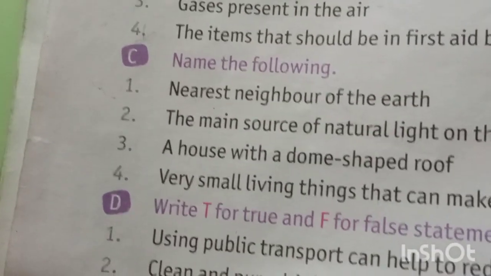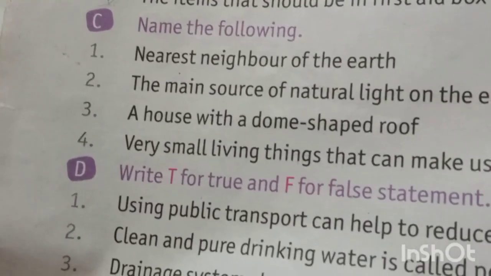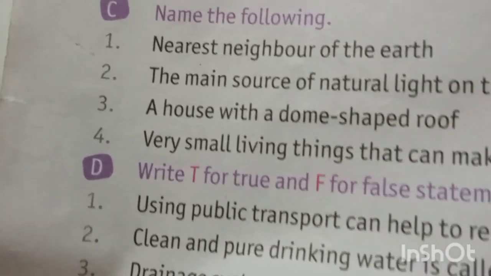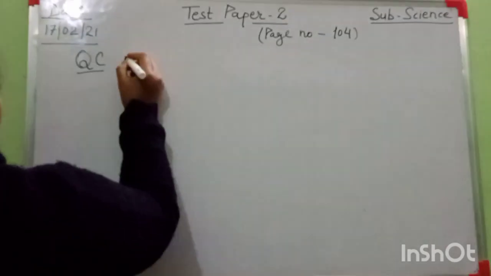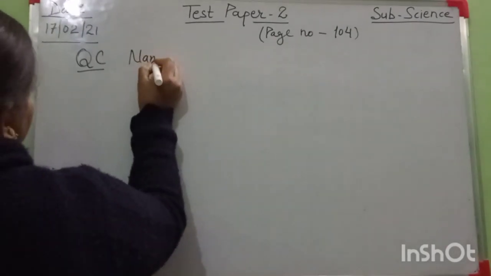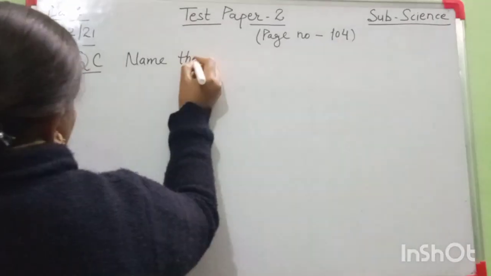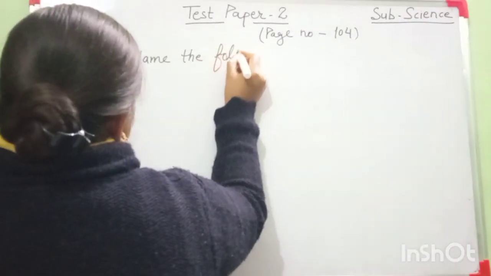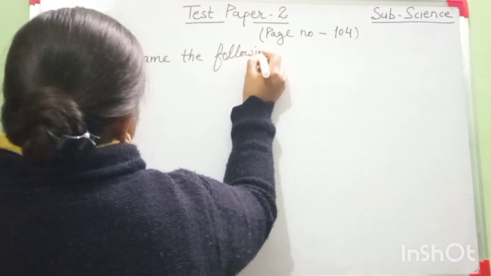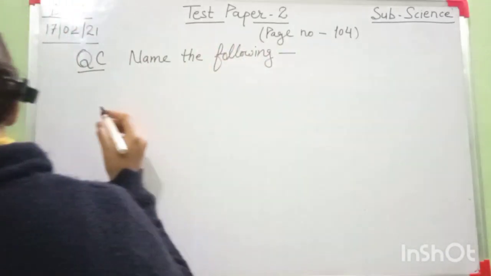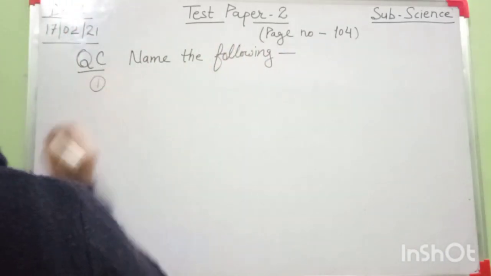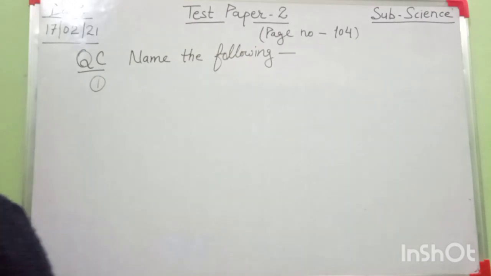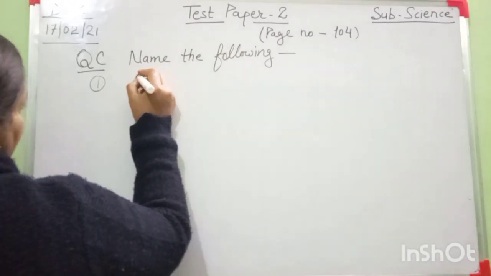Tell me anyone. The answer is moon. Name the following. The first question, nearest neighbor of the earth, is moon.